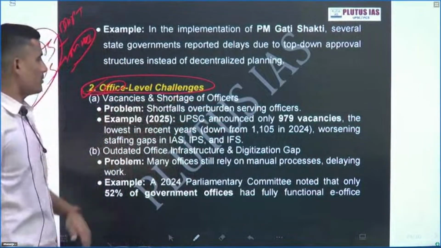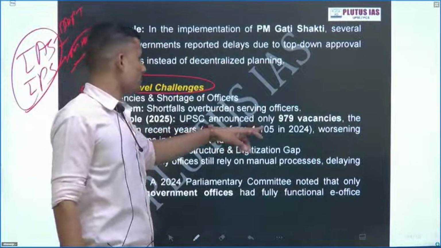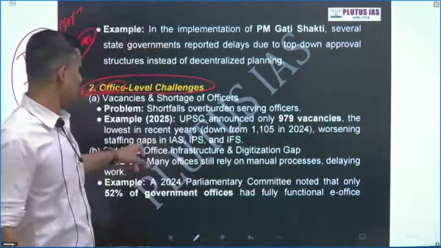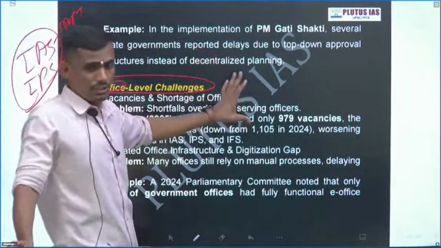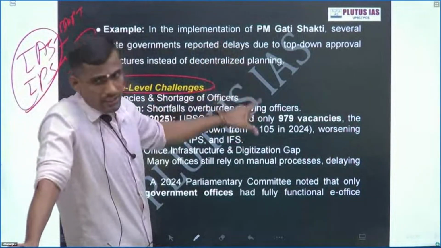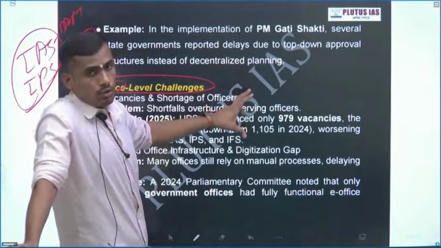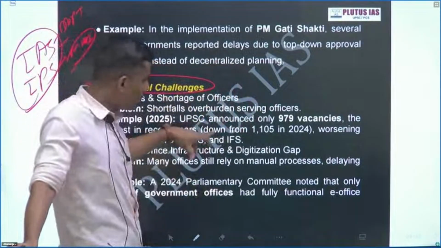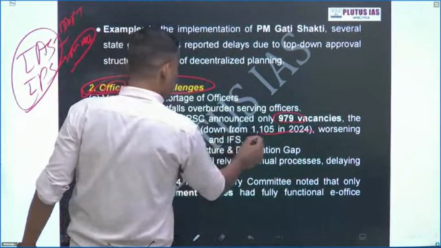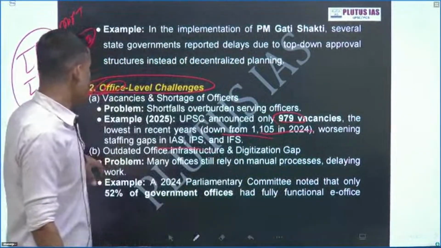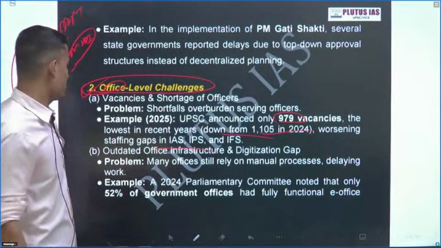Vacancy shortcomings. For example, UPSC announced only 219 vacancies, the lowest in recent years. With facts, we are explaining this. Yes, there are vacancies, but recruitment is very slow. Next, outdated office infrastructure and digitalization gap.